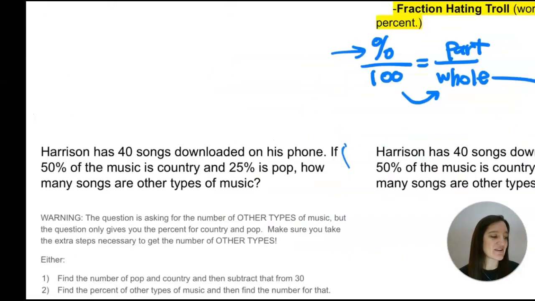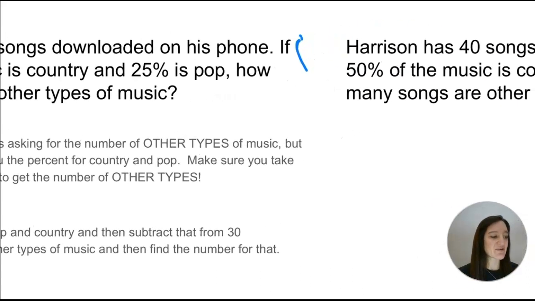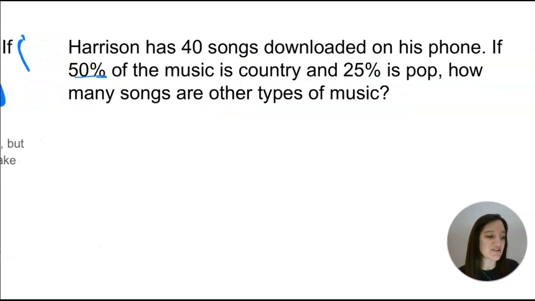Okay, so let's get started on the first question. Harrison has 40 songs downloaded on his phone. If 50% of the music is country and 25% is pop, how many songs are other types of music? So this is one of those tricky problems, and the reason for that is because it gives you a percentage for country and a percentage for pop, but then it asks how many songs are other types of music. So this one's going to take a little bit of extra work to figure out that other types of music.